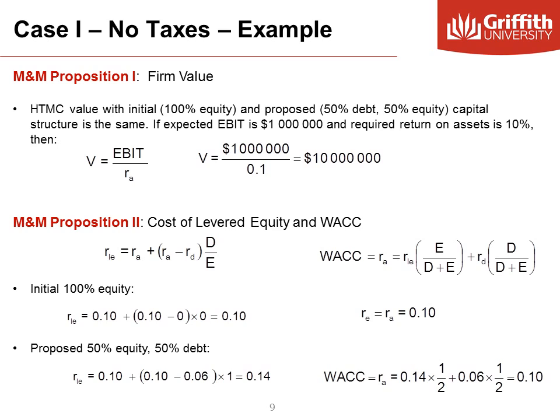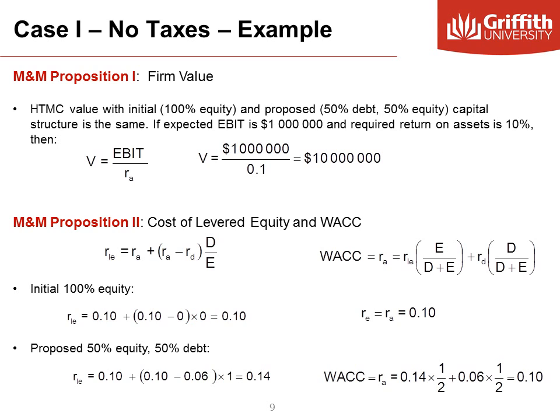Let's look again at our HTMC example and apply case 1 with no taxes. First, proposition 1. What is the firm value? Looking back at slide 29, we see that if EBIT, earnings before interest and tax, is expected to be 1 million and return on assets is 10%, then value is the same at 10 million whether we have debt or not.